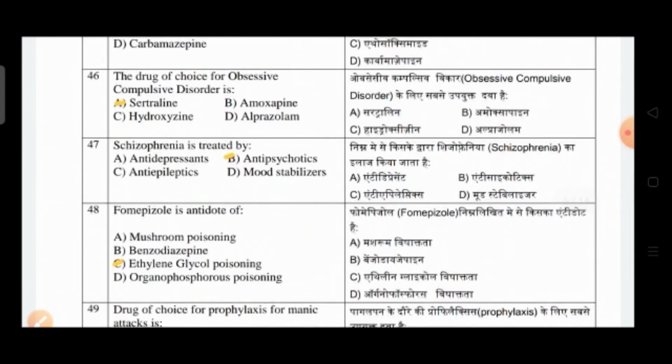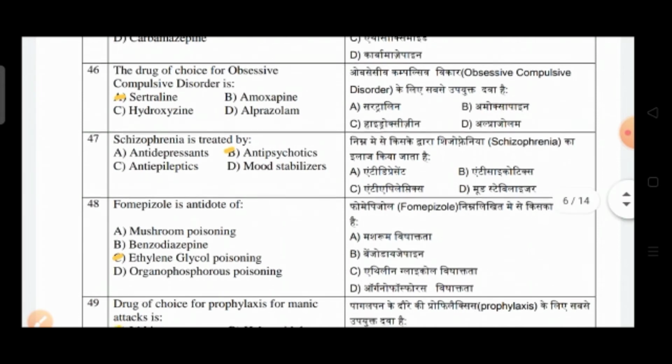Question number 46: the drug of choice for obsessive compulsive disorder is? Option A is sertraline, option B is amoxicillin, option C is hydroxyzine, option D is alprazolam. So the correct answer is option A, that is sertraline.